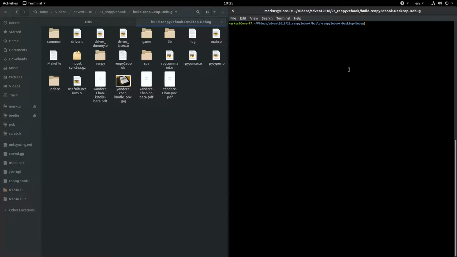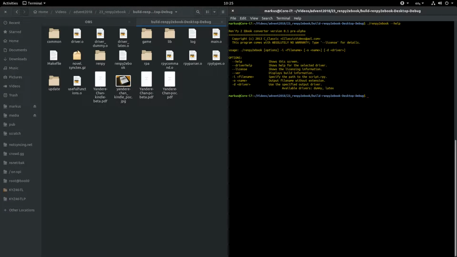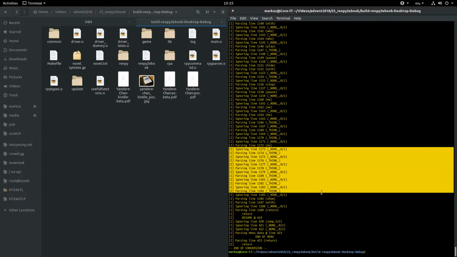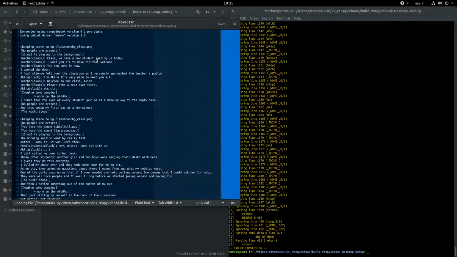So we copy the game into our current directory, we extract resources and stuff like that, and then we just call the Renpy2ebook binary. You can see it takes a couple of parameters, but let's just launch it without one, and you'll see it'll do some stuff here, and a novel.txt has appeared. You can see the txt output format is more like a test for me for the overall system, and you can see here certain things that are said by characters.